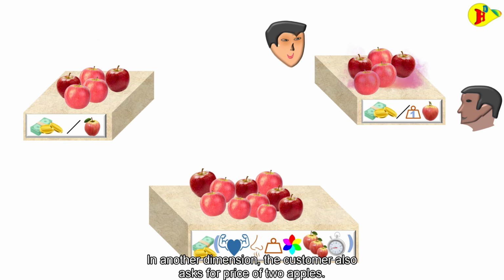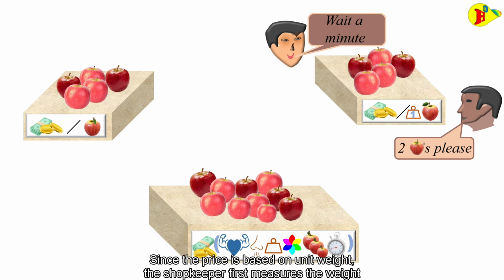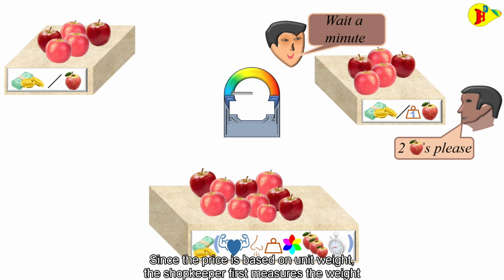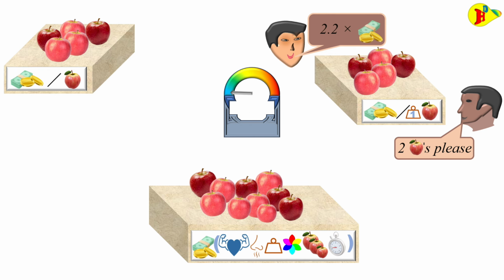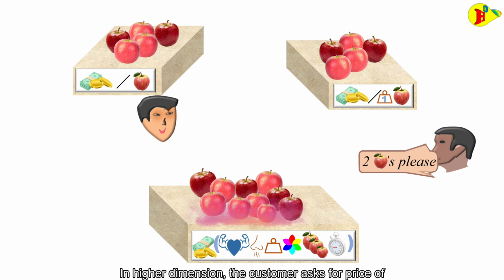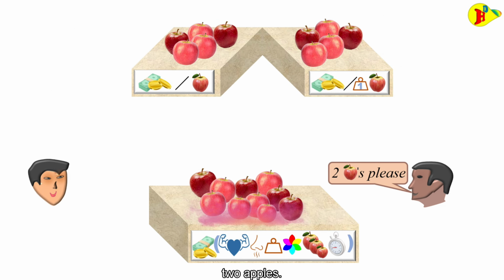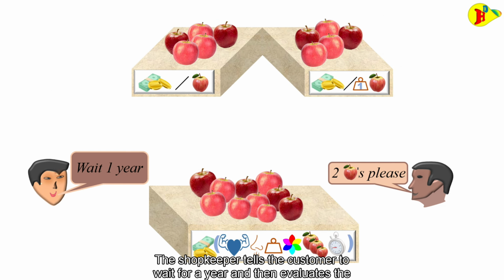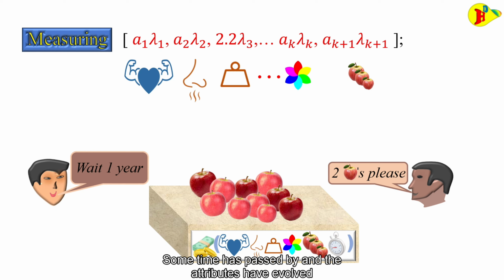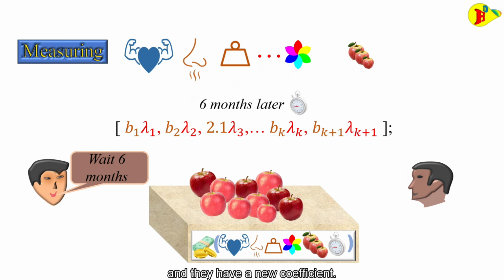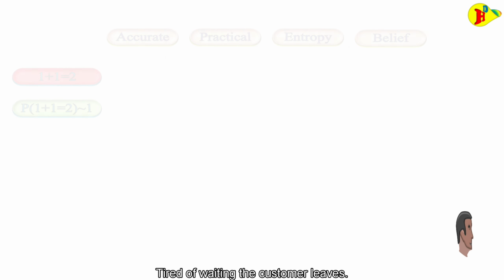In another dimension, the customer also asks for price of 2 apples. Since the price is based on unit weight, the shopkeeper first measures the weight of 2 apples and then tells the price. In higher dimension, the customer asks for price of 2 apples. The shopkeeper tells the customer to wait for a year and then evaluates the coefficients of each attribute. Some time has passed by and the attributes have evolved and they have a new coefficient. Tired of waiting, the customer leaves.